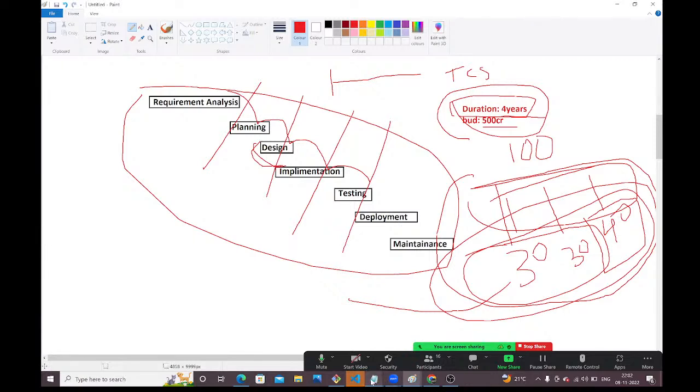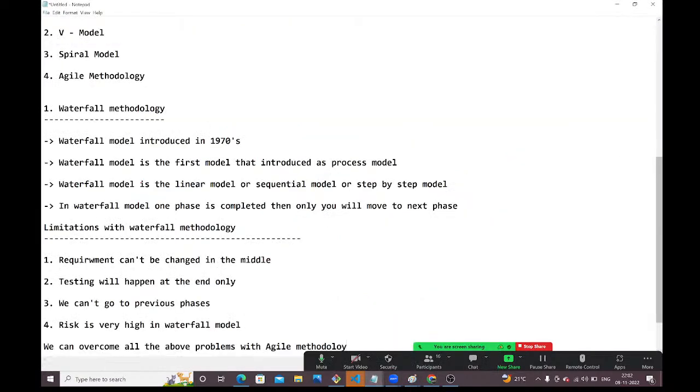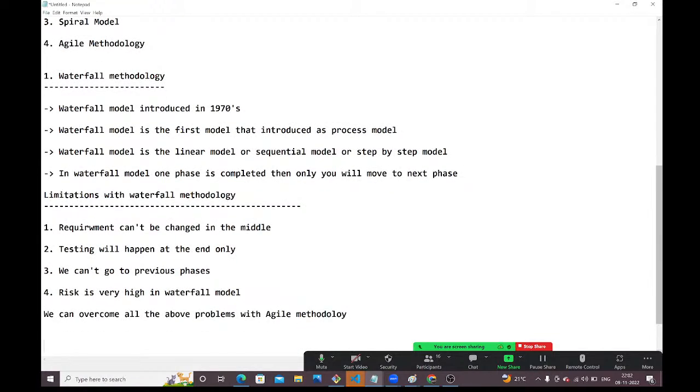Okay, so whatever problems we are facing with the Waterfall methodology, we can overcome all those things by using Agile methodology. Right. So now tell me, guys, these many problems are there with the Waterfall methodology. Then when can we go for Waterfall methodology? When is Waterfall methodology the best?